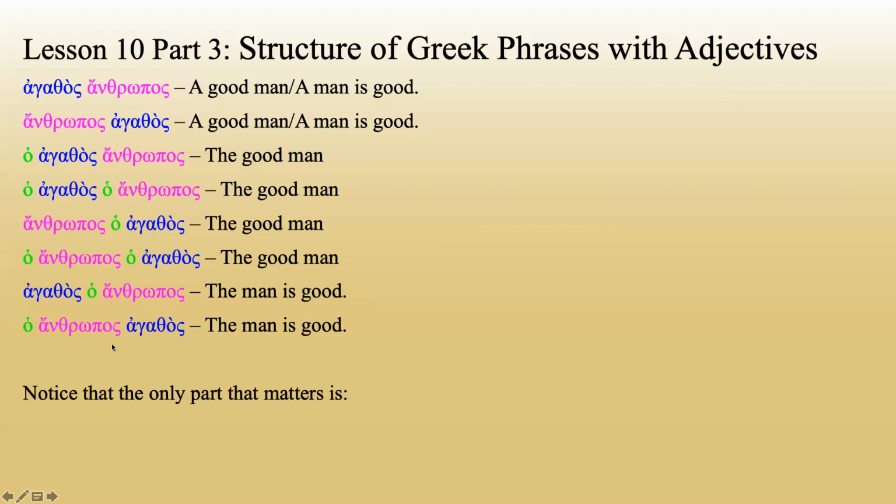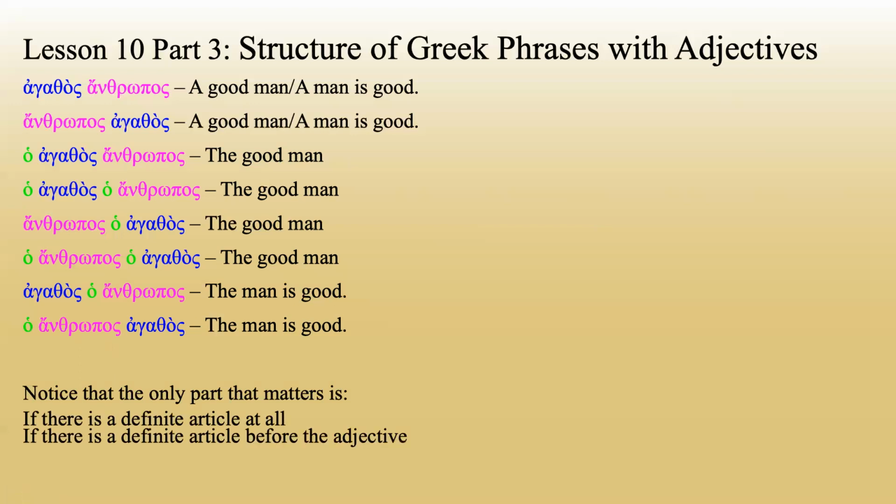Now notice that the only part that matters is if there is a definite article at all, and if there is a definite article before the adjective. I probably should have switched those two. We think first, is there a definite article before the adjective? If not, then we need to check and see if there's one in front of the noun. So we've sort of got three different things going on here. No definite articles at all, it could be either way. Definite article in front of the adjective, then it's going to be attributive. No definite article in front of the adjective, but a definite article in front of the noun, then it's going to be predicative. We really need to get that firmly entrenched in your mind because that's going to make a big difference.